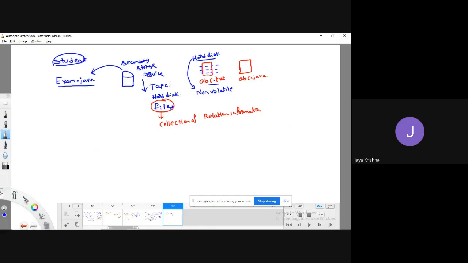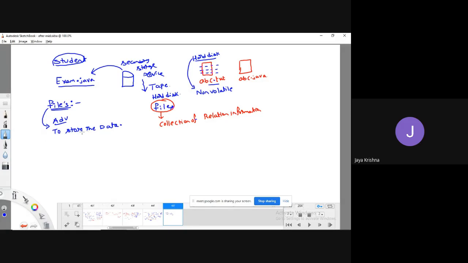That is the reason in olden days, to store the data permanently in our system, they used files. Okay, what is a file? It's a collection of related information. So, sir, what is the advantage of files? Right now I said a file is used to store the data.